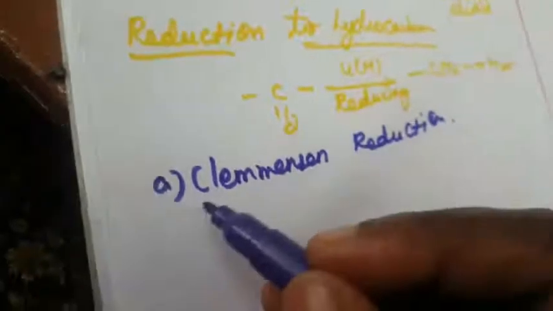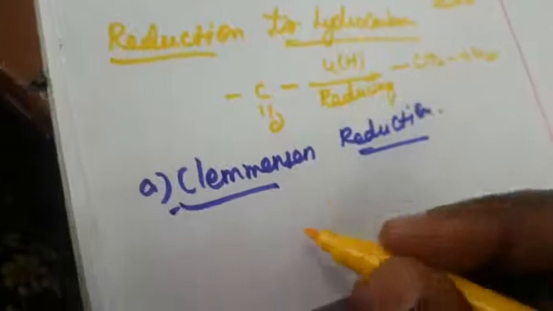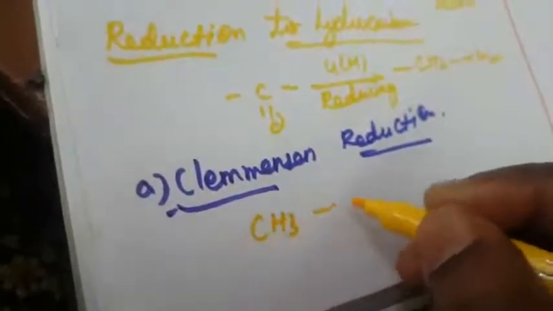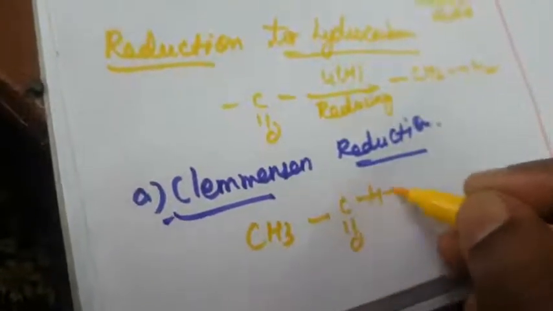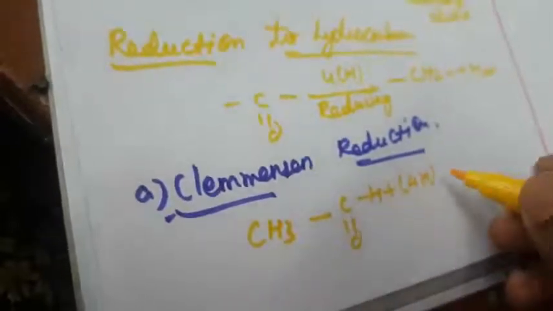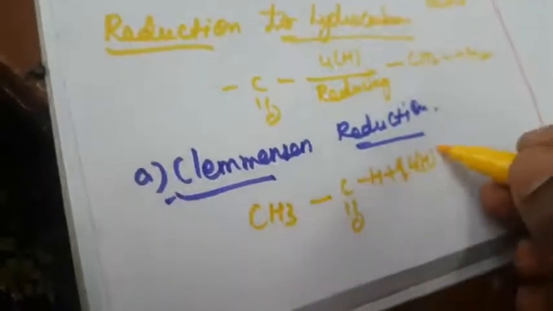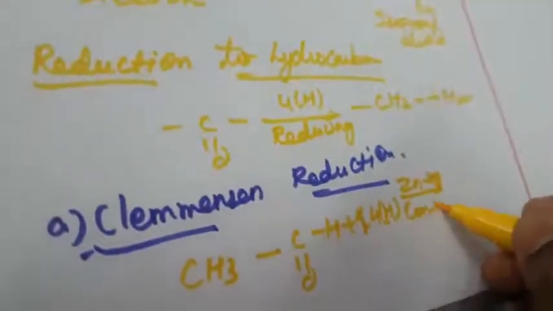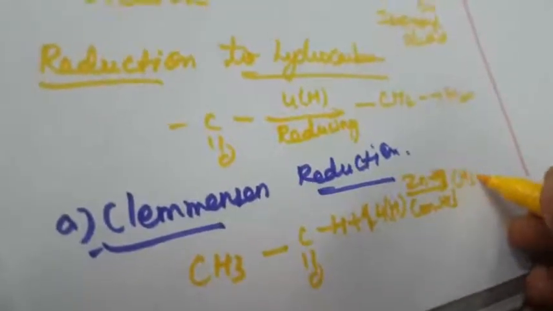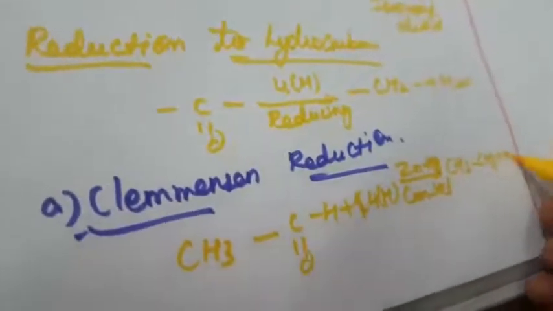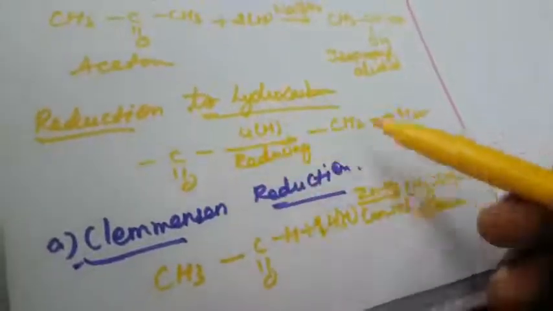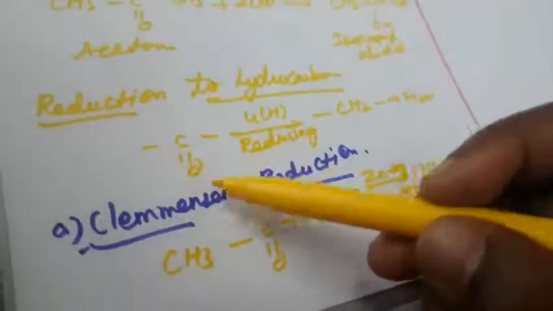What is Clemmensen reduction? When acetaldehyde, CH3 C double bond OH, undergoes reduction in the presence of zinc and mercury, concentrated HCl, it forms ethane, CH3 plus H2O. What is this compound? That is called ethane. That is an alkane compound. That is the reduction to hydrocarbon. Again, the aldehyde or ketone is reduced.